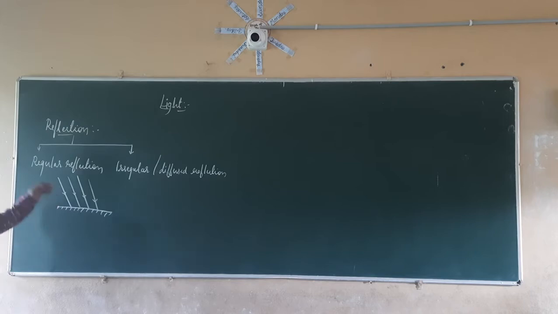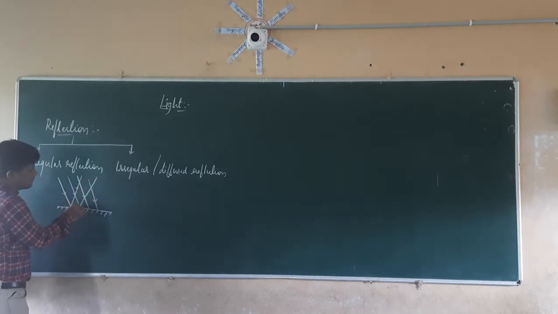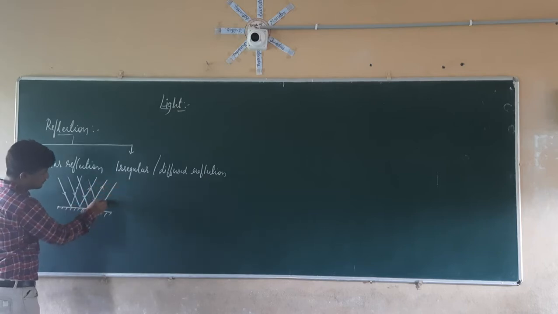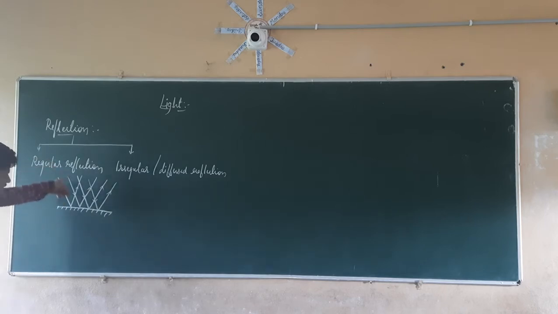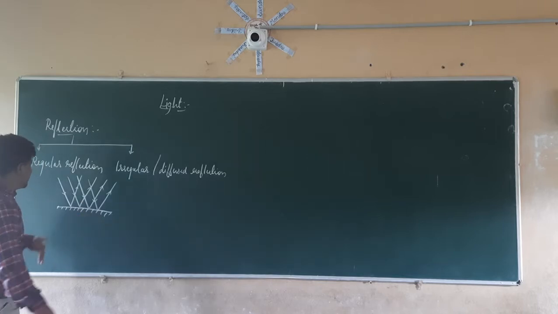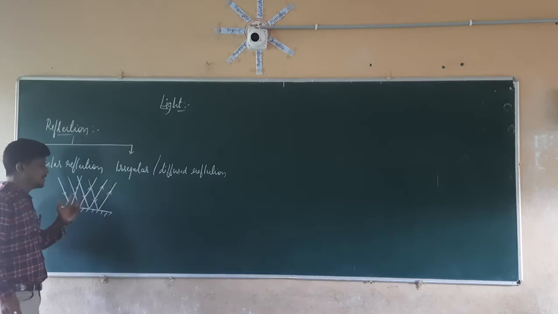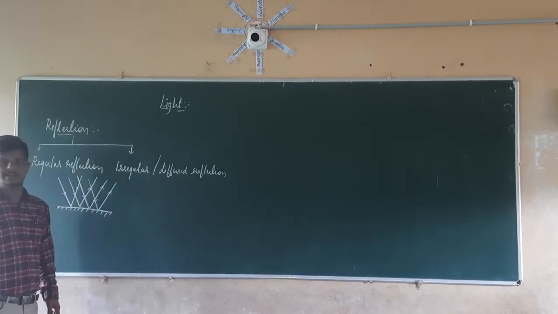On reflection, in regular reflection, what happens? Whatever parallel beam of light is coming, it is going to give a parallel beam of light after the reflection also. So the parallel beam of light which is incident on a plane mirror, on reflection, all the reflected light rays are also going to go in the parallel direction with each other. Then it is known as the regular reflection.